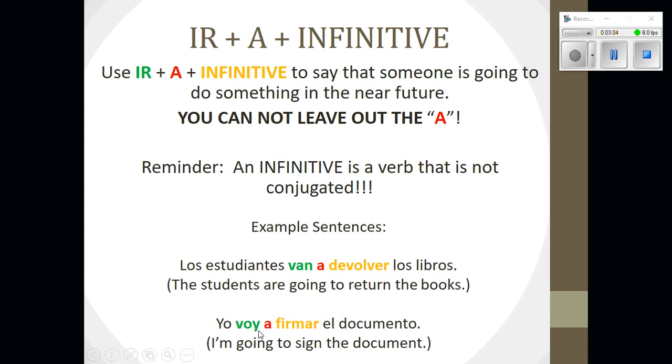All right. Yo voy a firmar el documento means I'm going to sign the document. Again, we've conjugated ir, voy. We must include a following that conjugation of ir. And then finally, we need the verb infinitive to say what it is I'm going to do. All right, so go ahead and pause the video again and finish part A of the note guide with the information from this slide.